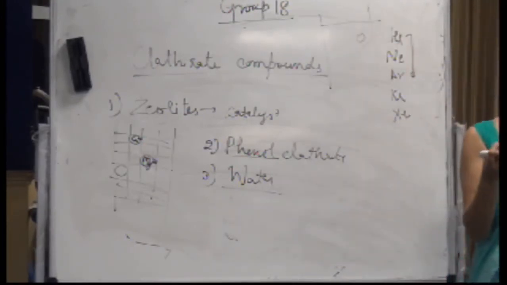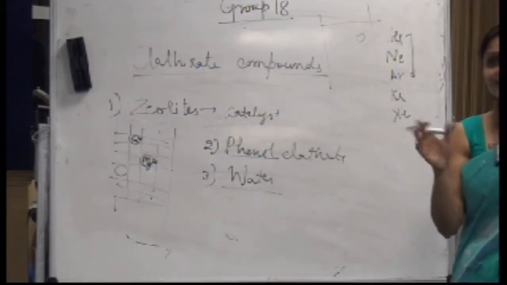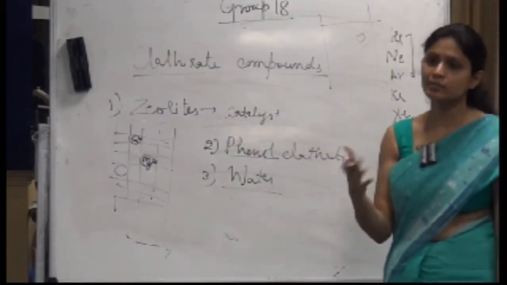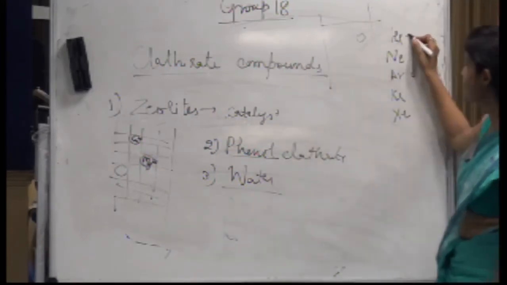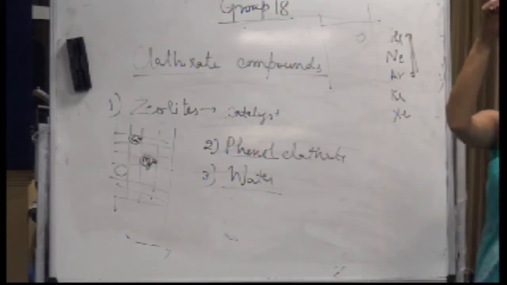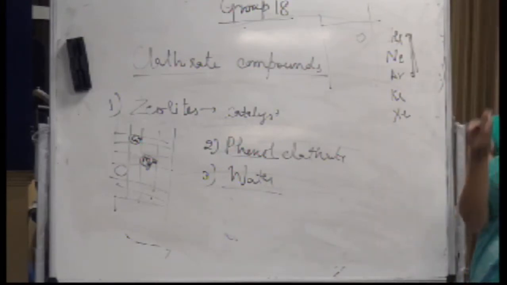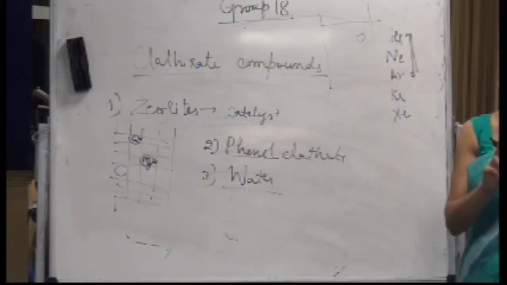If I want any clathrate compound, the size of the cavity should match the size of the ion or the element, right? But these three noble gases are very small in size and hence they slip out and do not fit into clathrates, and hence they do not form clathrate compounds, right?